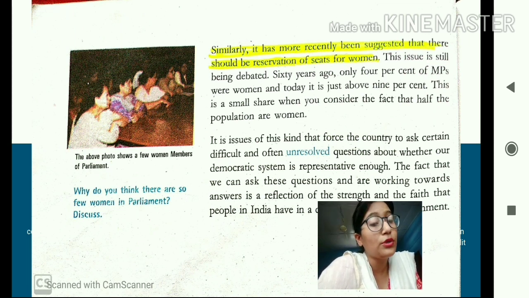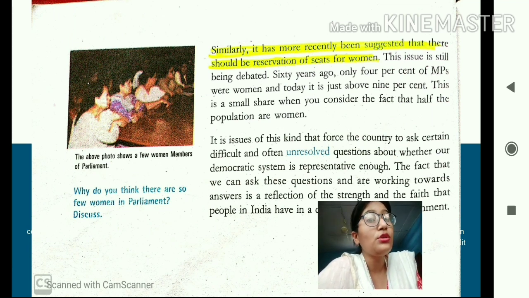We all know that today's Indian society is basically a patriarchal society where the male members of the family dominate the female members. So students, it is very important that women should also have the chance to be represented in the parliament. Okay, but students, this issue is still being debated. It has not become clear till now whether or not seats should be reserved for women in the parliament. This issue is still going on, and there has not been a clear-cut decision in this regard.